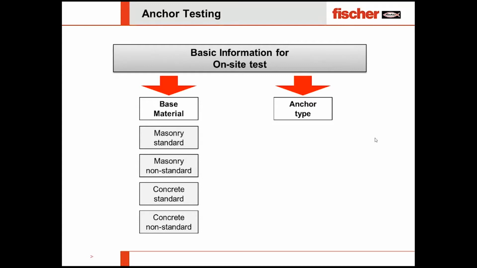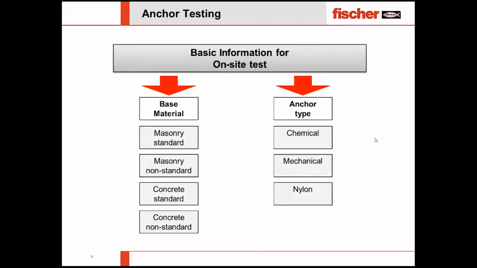There are different kinds of blocks coming day by day to the construction site, like insulation block, insulative block, whatever you say. This is not in the standard, but there is a solution for that. For that, maybe we need to do an on-site test. Going forward, for anchor type, which type of anchor has been used? It's chemical, mechanical, or nylon. Based on that, we will define which type of test, what safety factor has to be considered, and how to do the test.